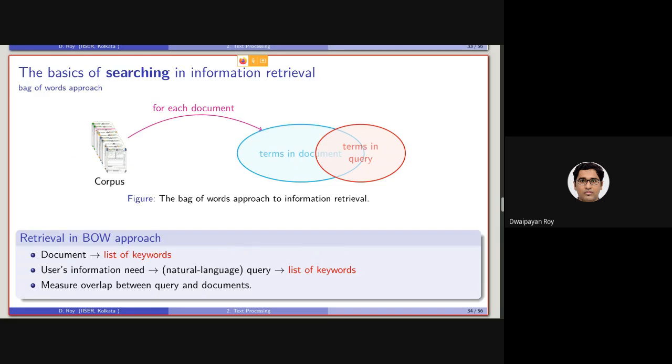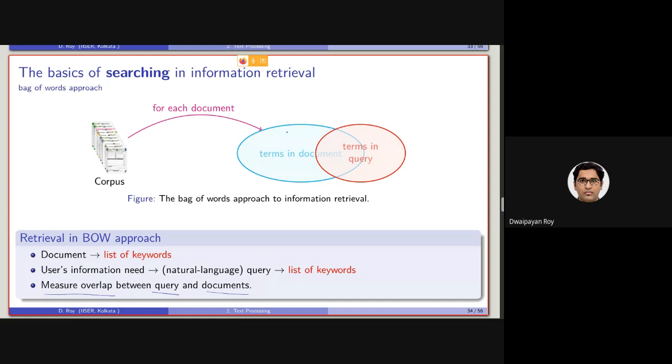Now, as we have discussed, for this document representation approach, the bag of words approach, we need to represent the document in a way such that we can measure an overlap between the query and the document, right?